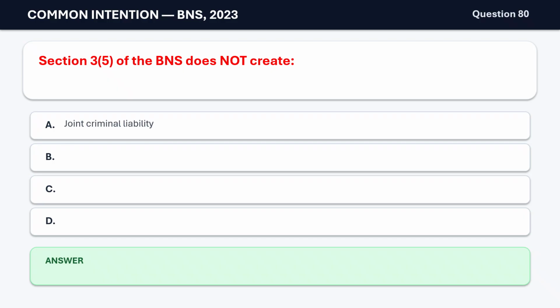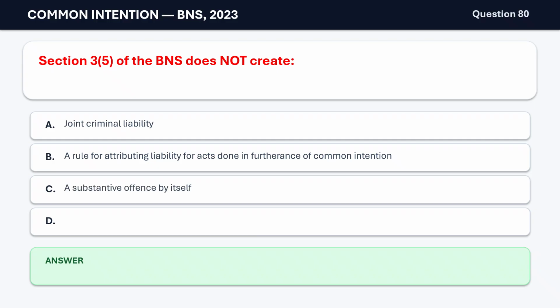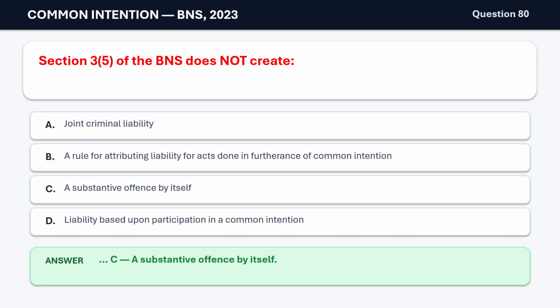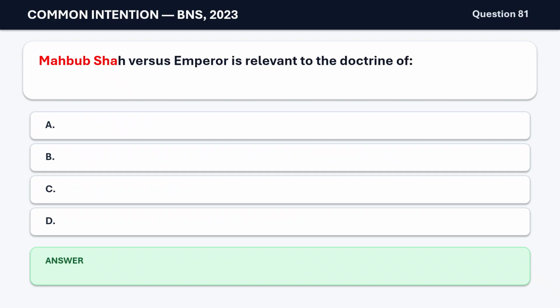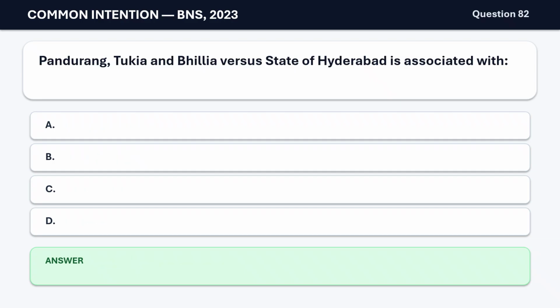Question 80. Section 3, subsection 5 of the BNS does not create A. Joint criminal liability. B. A rule for attributing liability for acts done in furtherance of common intention. C. A substantive offense by itself. D. Liability based upon participation in a common intention. The correct answer is C. A substantive offense by itself. Question 81. Mehboob Shah vs. Emperor is relevant to the doctrine of A. Common intention. B. Common object. C. Private defense. D. Necessity. The correct answer is A.